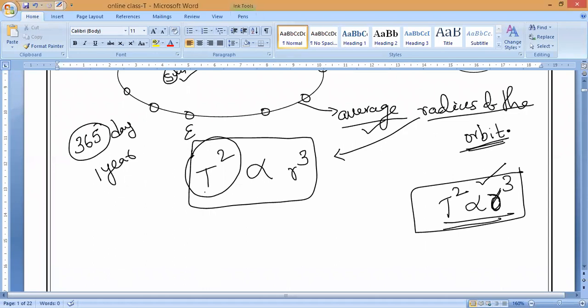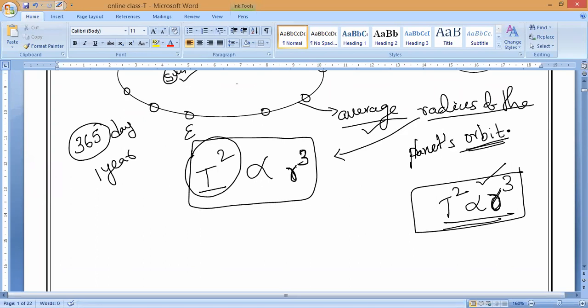That is, T square is directly proportional to the cube of the average radius of the planet's orbit. Do you understand, everybody?